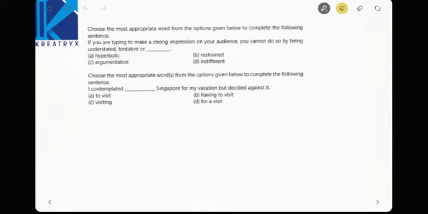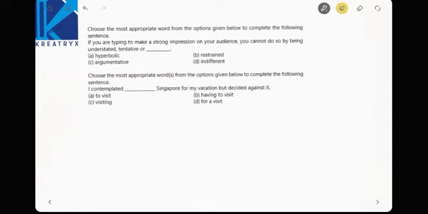impression on your audience, you cannot do so by being understated, tentative, or which one is the next one? You cannot do so by being understated. Tentative means probabilistically, understated means cannot be said in an understandable manner, and restrained.